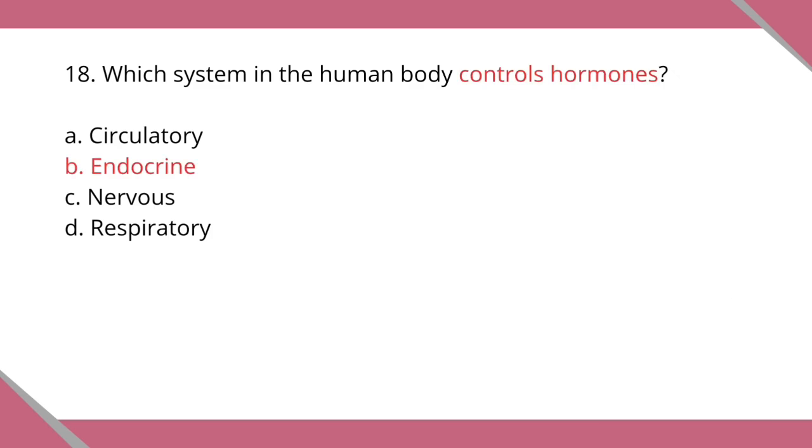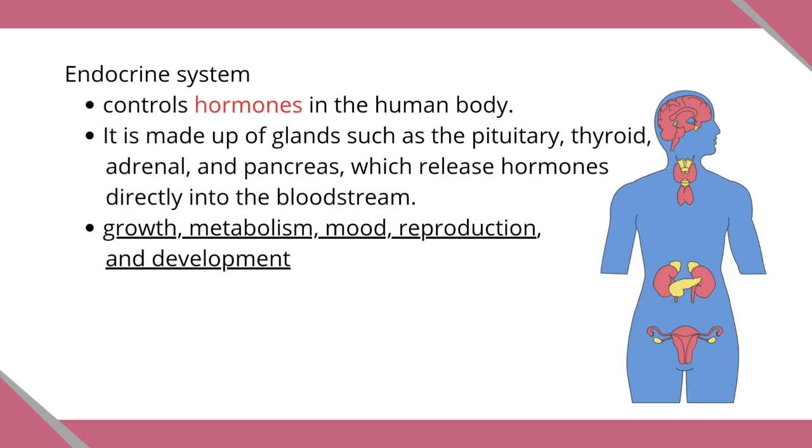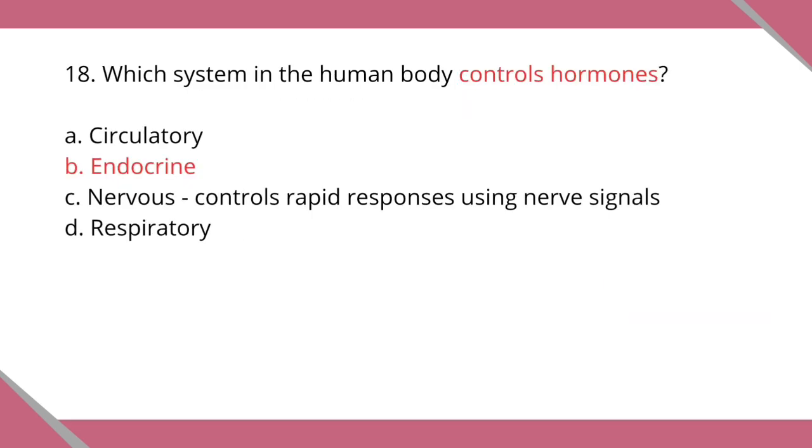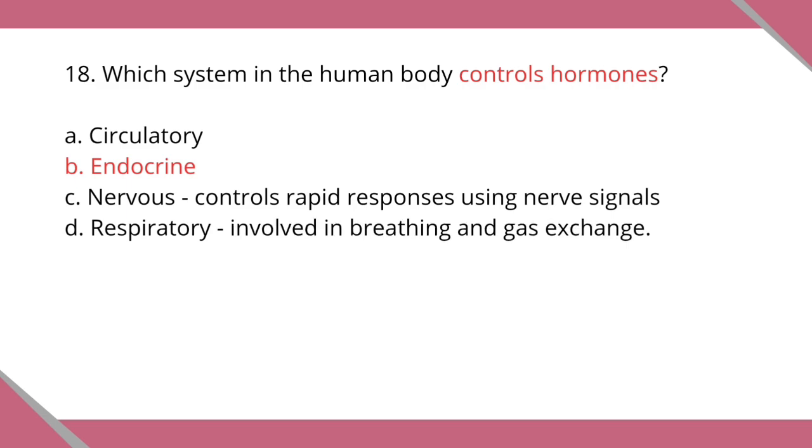The correct answer is letter B. Endocrine. This system controls hormones in the human body. It is made up of glands such as the pituitary, thyroid, adrenal, and pancreas, which release hormones directly into the bloodstream. These hormones regulate important body functions like growth, metabolism, mood, reproduction, and development. While the nervous system controls rapid responses using nerve signals, the respiratory system is involved in breathing and gas exchange, and the circulatory system transports blood, oxygen, and nutrients.